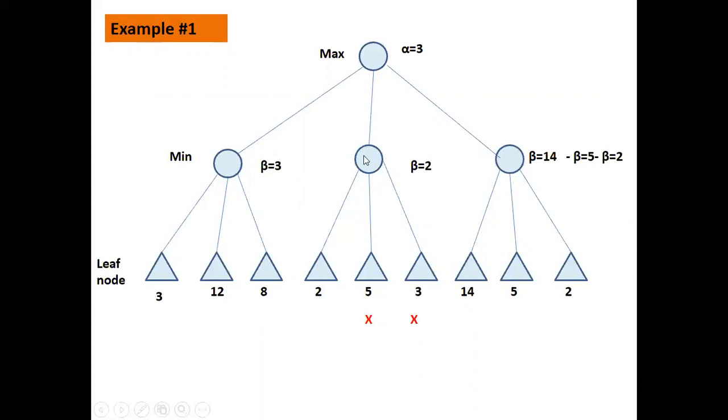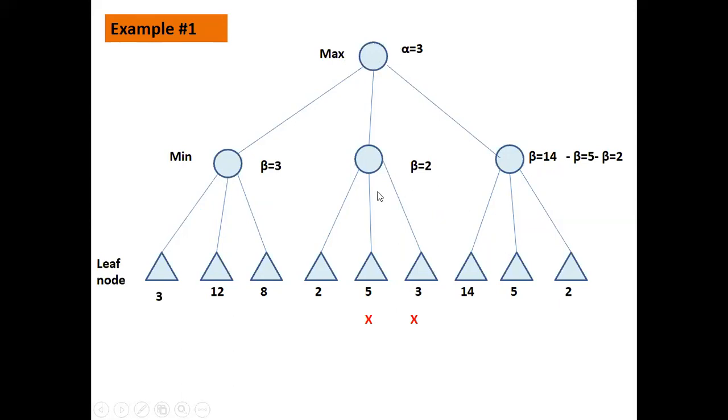Now what is the minimum value of this node? The minimum value of this node will be less than or equal to beta, right? Because we are talking about minimum. That means it should be less than or equal to 2. But here at max, we already have alpha equal to 3. Maximum will always select the maximum, and it already has a greater value than this.